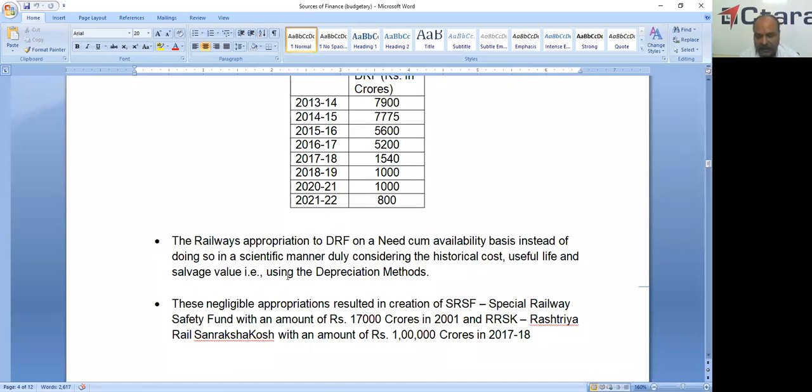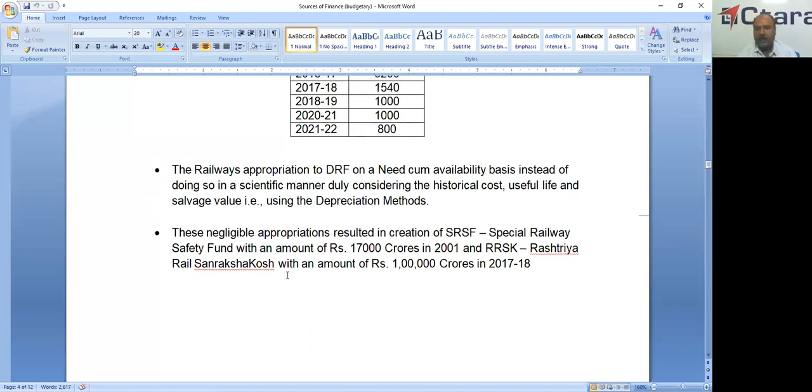So these negligible appropriations resulted in nothing but the creation of special funds. In 2001, the SRSF was created with an amount of 17,000 crores. Again in 2017, the RRSK was created with an amount of 1 lakh crores.